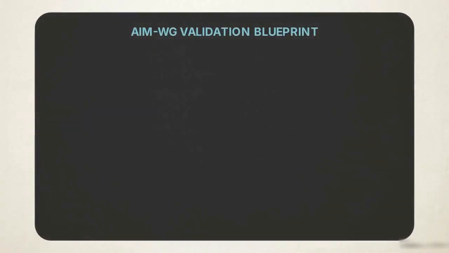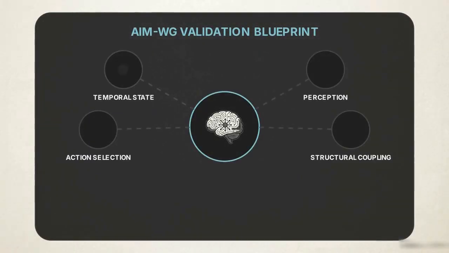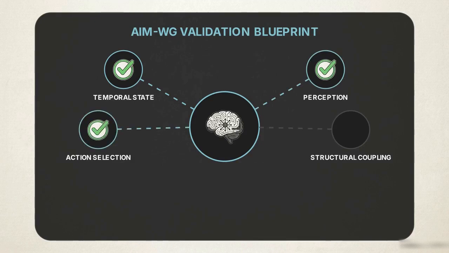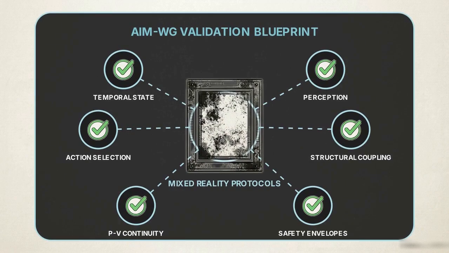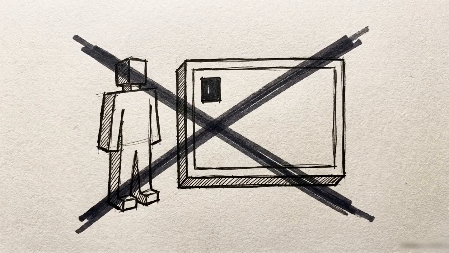This defines the official AIMWG validation criteria. An autonomous agent must maintain state, perceive via sensors, execute independent actions, and achieve structural coupling. Mixed reality agents must also respect physical-virtual continuity and enforce strict privacy and safety envelopes. Simple chat interfaces and direct avatars fail these criteria.